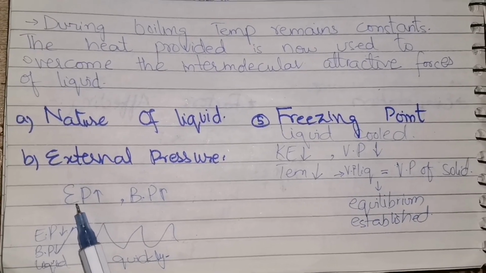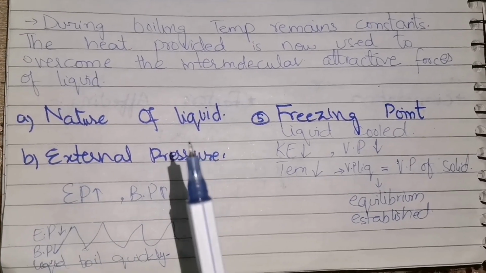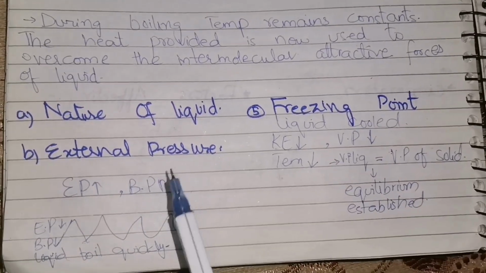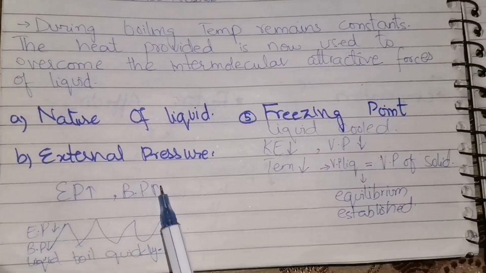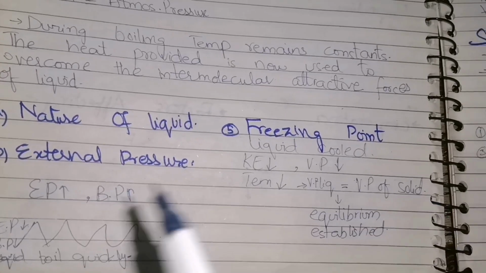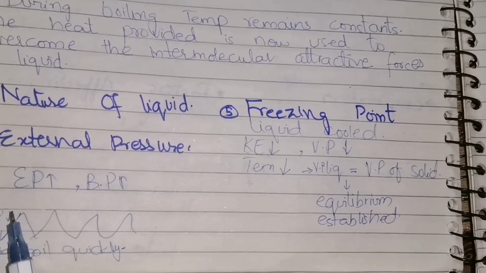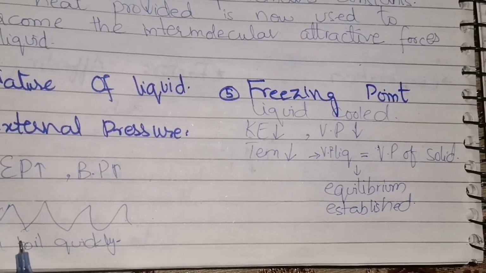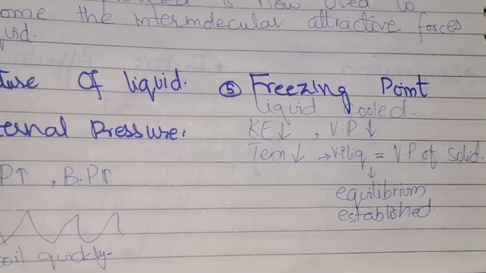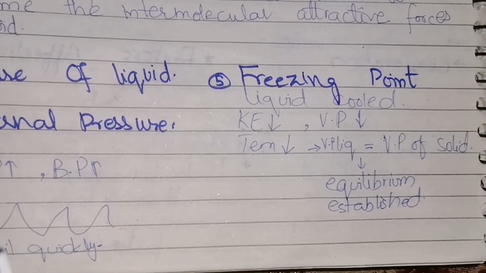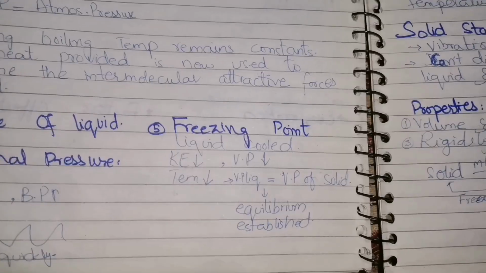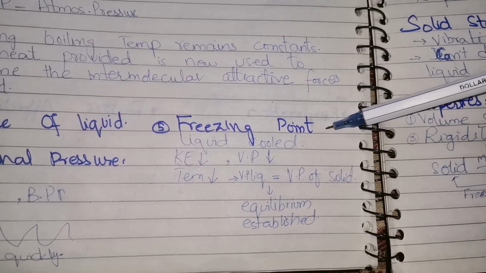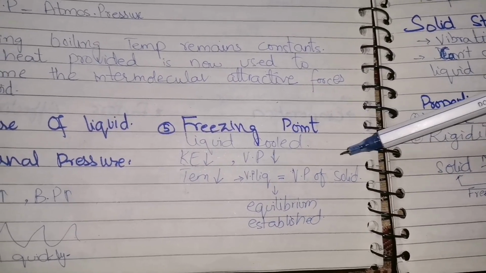If the pressure of the environment is increasing, the boiling point will also increase. In mountainous regions, we have noticed that the external pressure is low and the boiling point is less. When the boiling point is less, it means that a low temperature will be provided to it and it will start boiling.